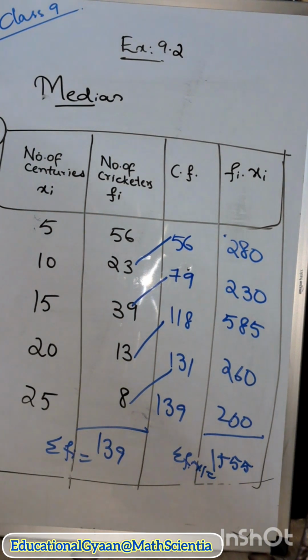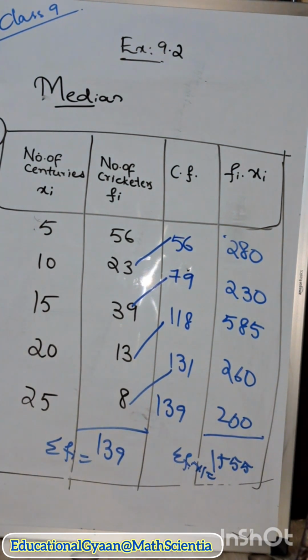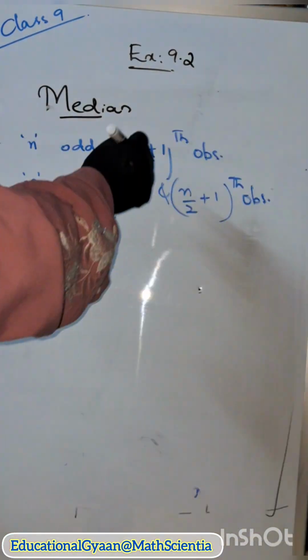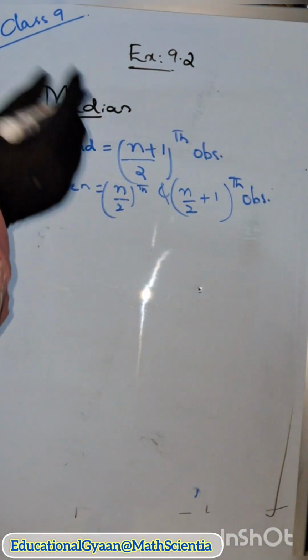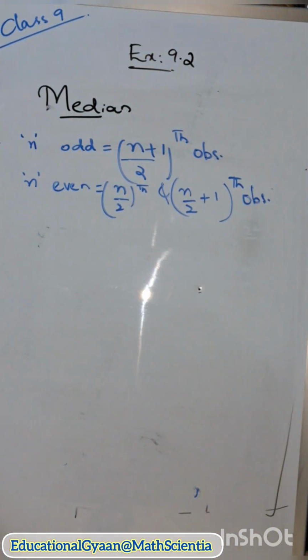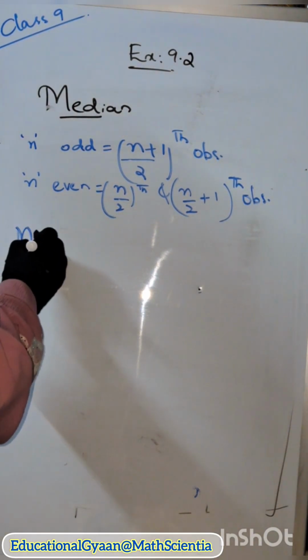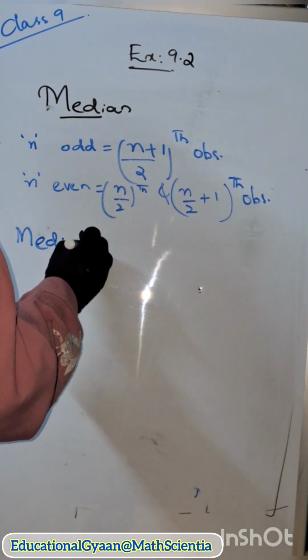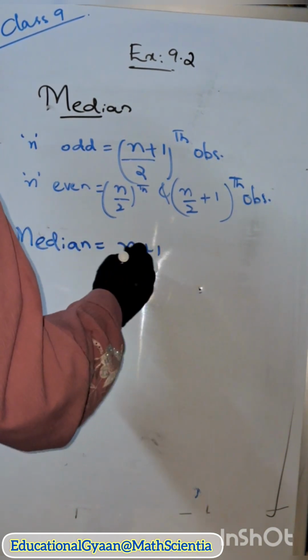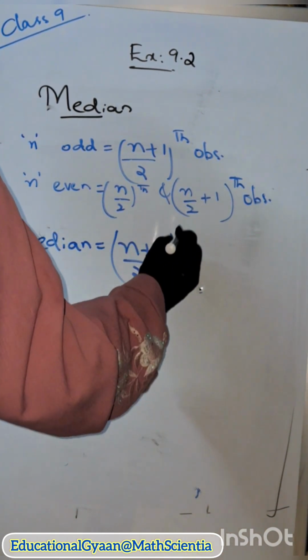Here for the median, you can see the sum of observations is nothing but odd, yes or no? The number is 139, so it is an odd number. So we will find the median as the n plus 1 by 2th observation, because it is an odd number.